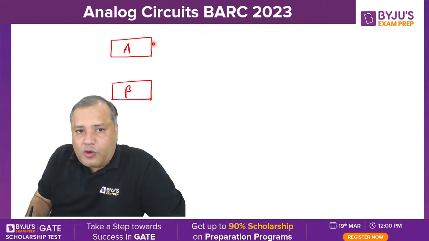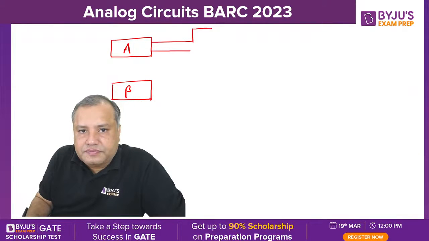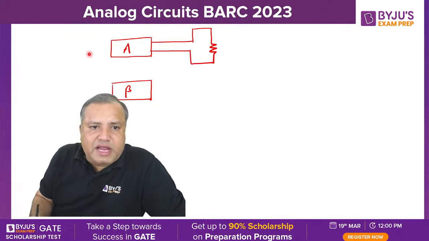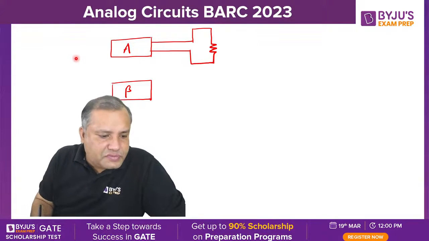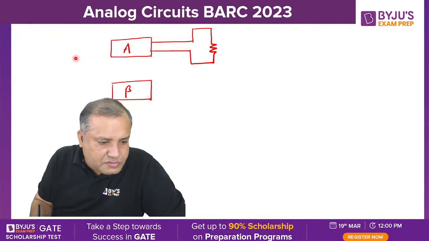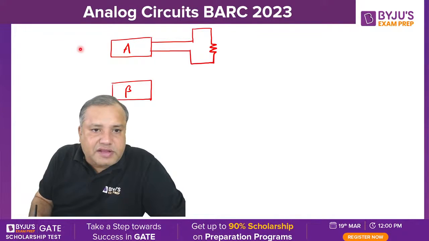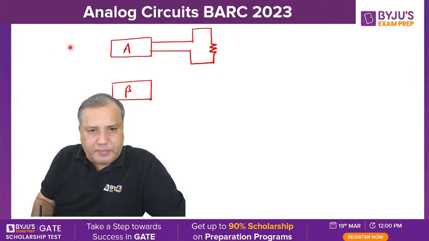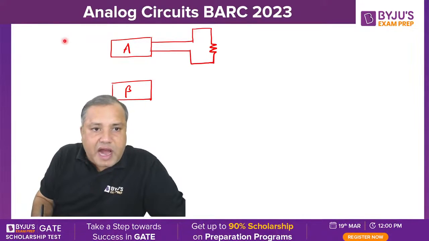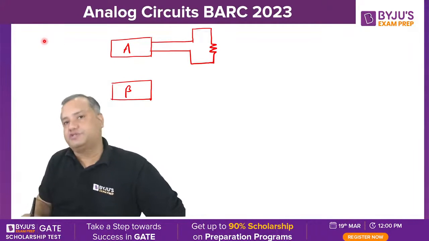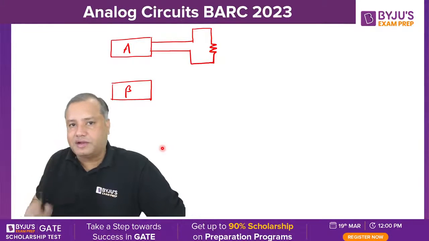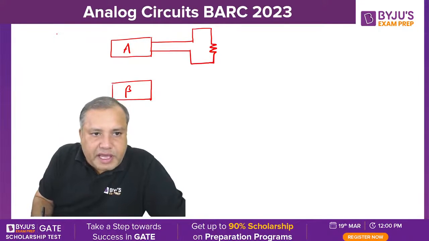Now at the output side you are connecting the load resistance, and at the input side you are connecting the source. So students, at the input you can have two types of sources, voltage or current. So if there is a voltage source,